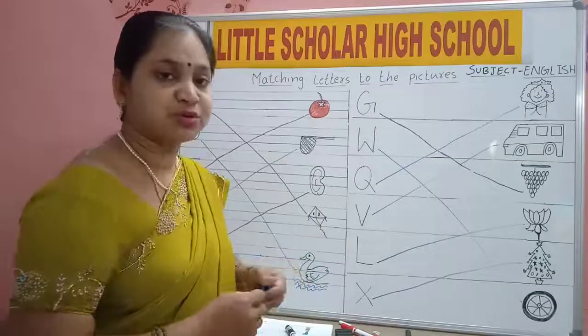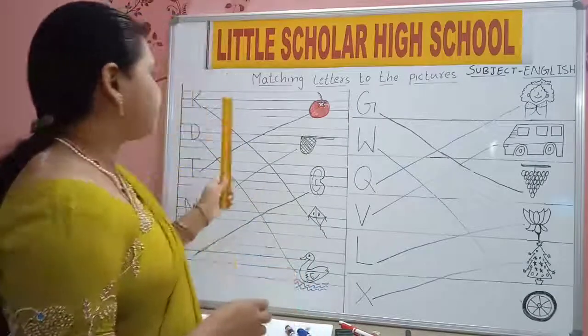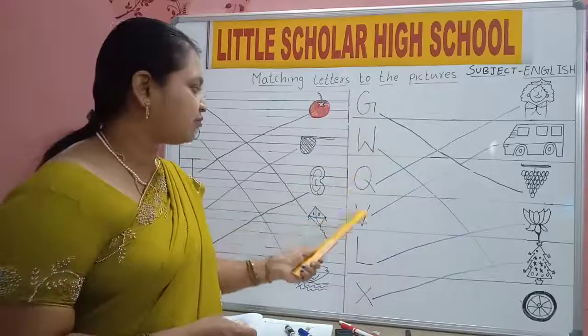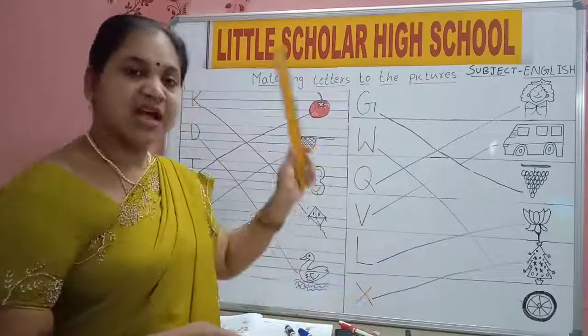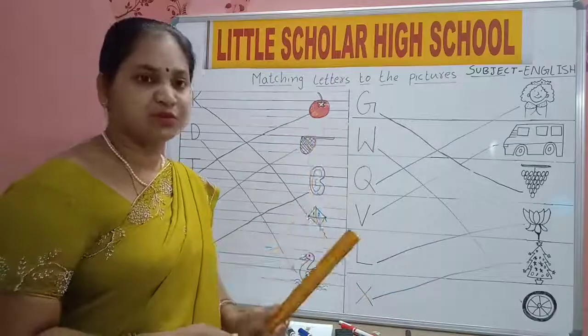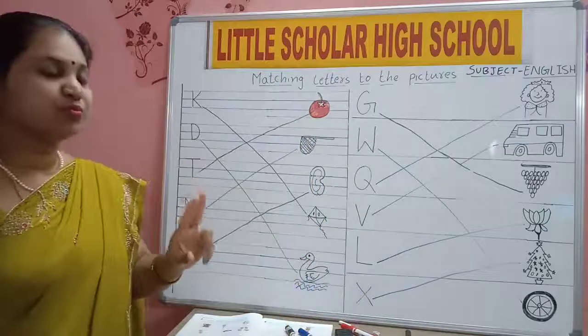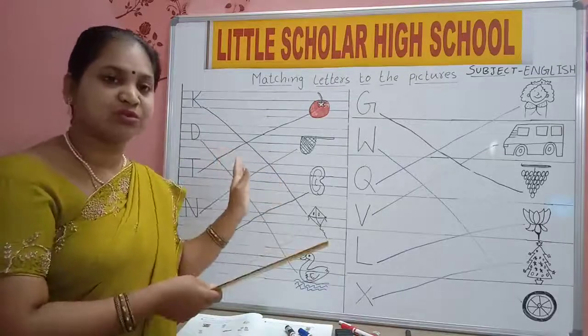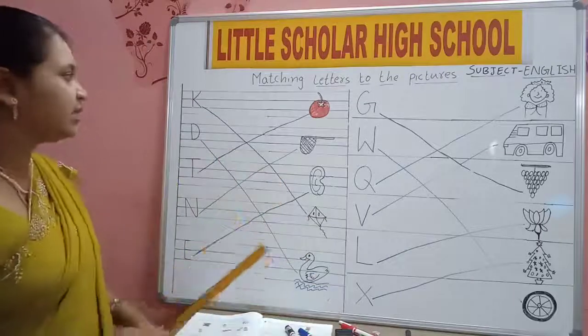You are going to do these 5 letters and pictures on one paper, and the remaining 1, 2, 3, 4, 5, 6 on another paper. So you will do 2 papers. Today's work is your 2 papers, letters matching to the pictures. Once again, we will read.